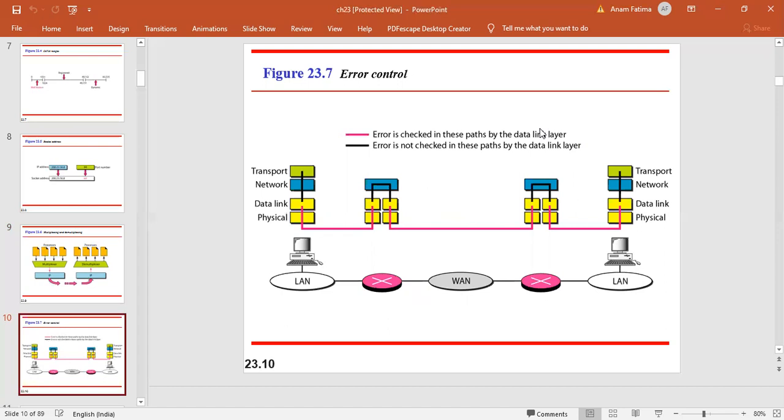The data packets are not numbered, they may be lost, they may be delayed, they may reach out of sequence, or there may be no acknowledgement number, right? So in connectionless, just the data packets are sent without the need of any connection establishment or connection release.